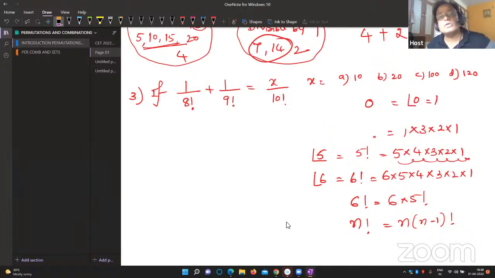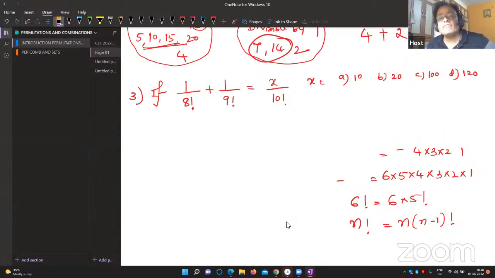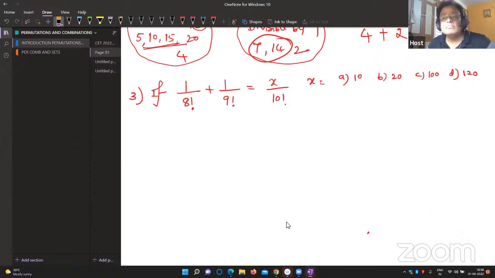Now, my dear students, look at this example. If 1 by 8 factorial plus 1 by 9 factorial is equal to x by 10 factorial, we have to find the value of x. The smallest is 8 factorial.